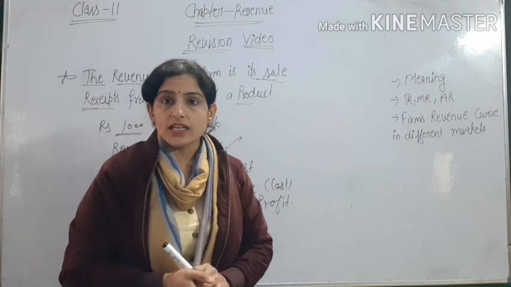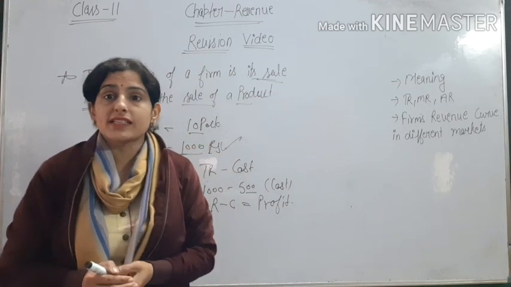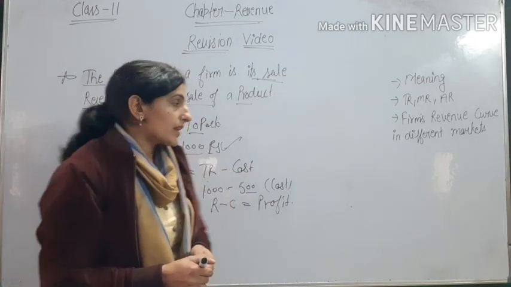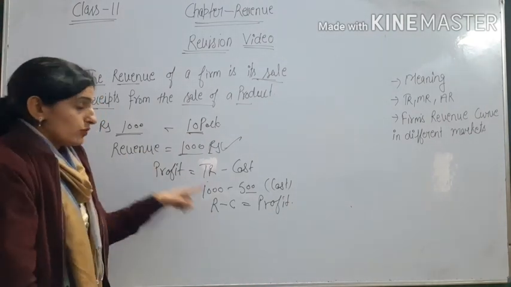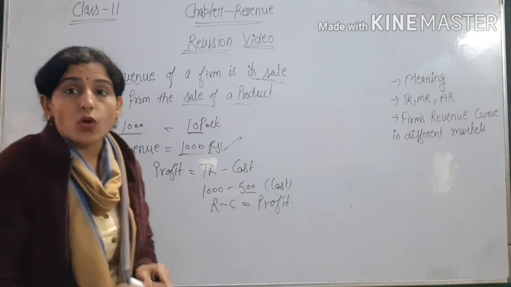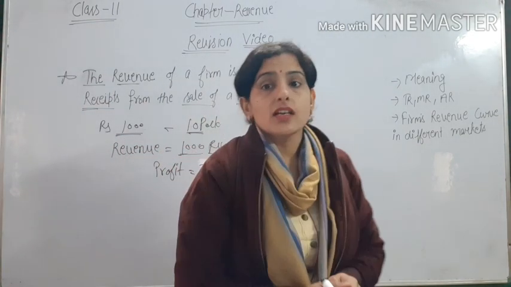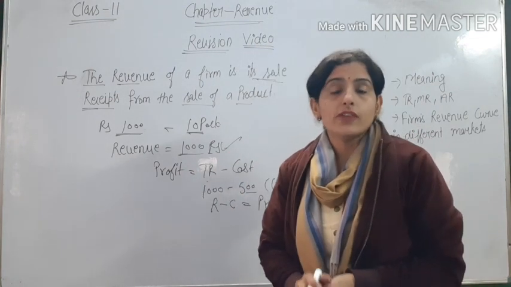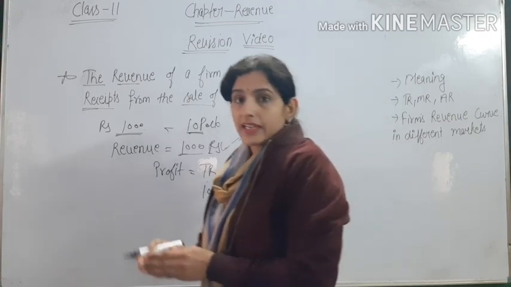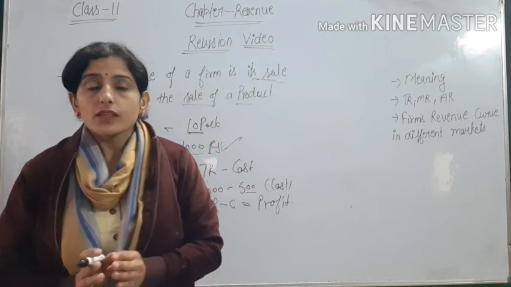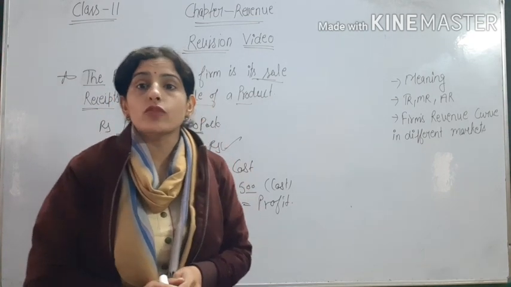So what is total revenue? Total revenue means total money receipts that a firm is getting by selling its total product. Okay, a firm is selling 10 packets of biscuits and getting 1000 rupees. So this 1000 rupees is the total revenue of a firm. Okay, total revenue means total money receipts of a firm by selling its total product. If a firm is selling 10 packets, 50 packets, okay, so whatever total money that firm is getting is the total revenue of a firm.